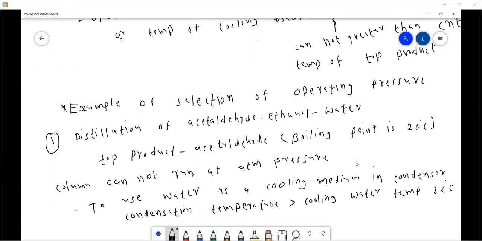So this condensation temperature, that means the temperature of this acetaldehyde vapor, must be above that.